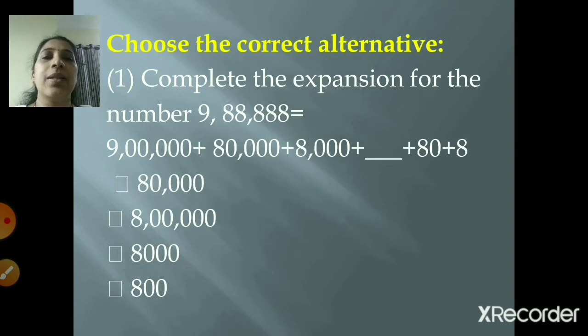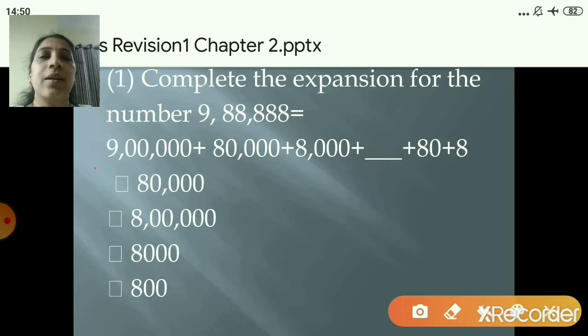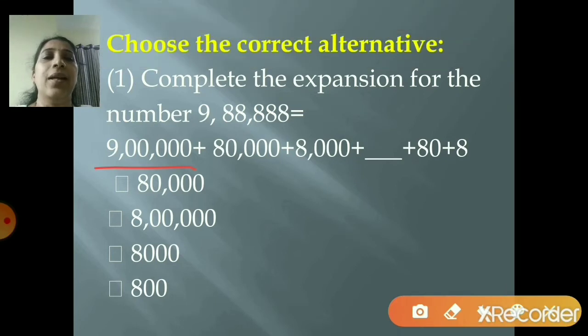The number's expanded form is given. First is 9 lakh, right? Next is 80,000 and the other one is 8,000, and now plus dash is given. You have to find out what number will come over here, and then 80 and 8.